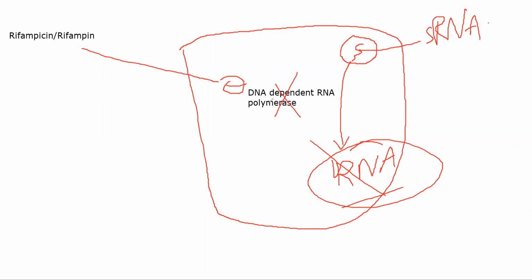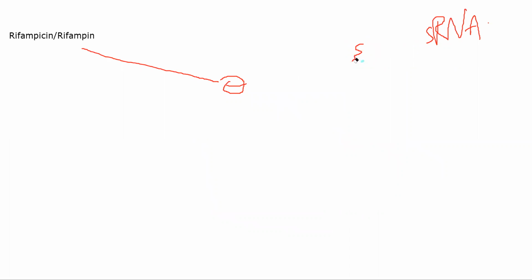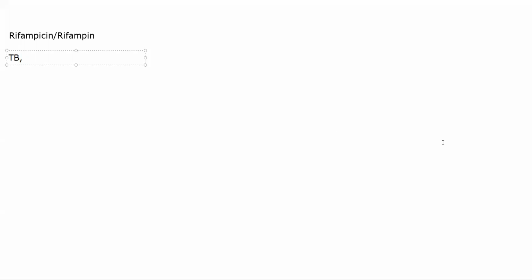It will inhibit DNA dependent RNA polymerases, leading to inhibition of RNA synthesis, ultimately causing bacterial death, or being tuberculocidal. Okay, because it is killing tuberculosis bacteria. Now it has a pretty wide spectrum. As I told you, it is not just used for TB, it is used for other things as well. Though here our main target is TB, it can also be used for others. So obviously we have Mycobacterium tuberculosis. I'll just abbreviate it as TB.